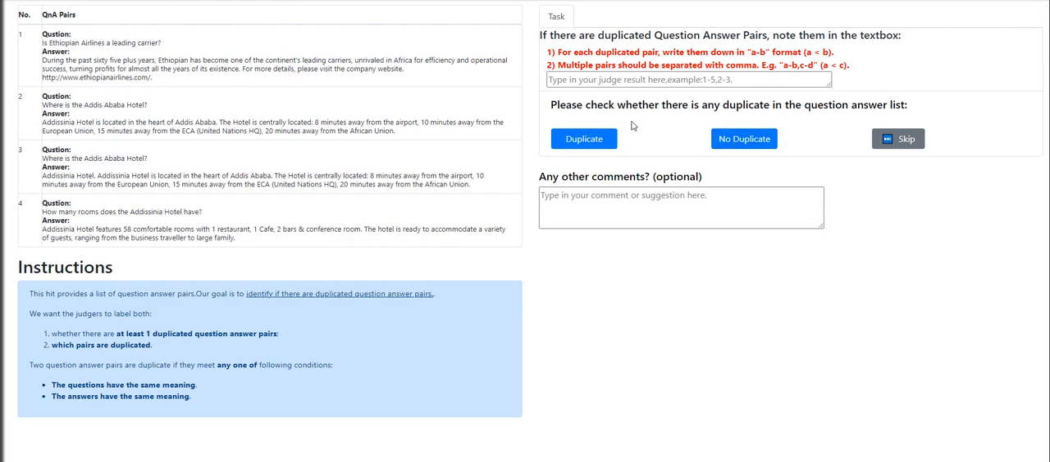Oh man, I forgot. That was duplicate. I'm sorry, I clicked on no duplicate, but it's supposed to be duplicate. Anyways, is Ethiopian Airlines a leading carrier?